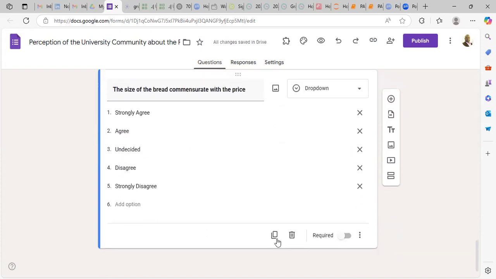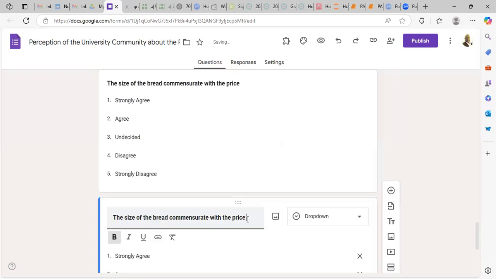Another question can be, maybe you can duplicate and say, the production rate is sufficient for everyday usage, for everyday trade. I hope you are getting the logic now.